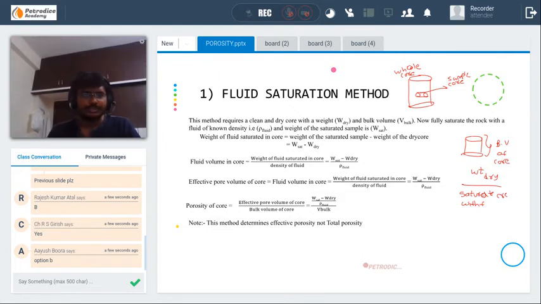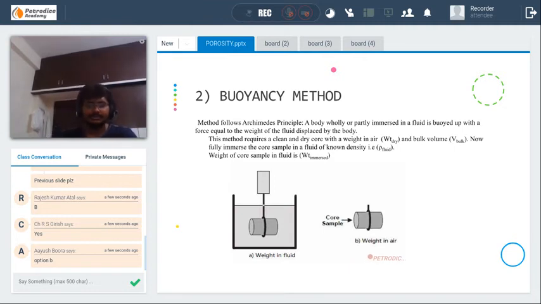Okay. Let's go to the next method. Has everybody noted the first one? Yes. The buoyancy method. This method follows Archimedes principle. A body partly immersed in a fluid is buoyed up with a force equal to the weight of the displaced fluid. Okay, I will just explain it to you with the figures. Just try to write down this one.